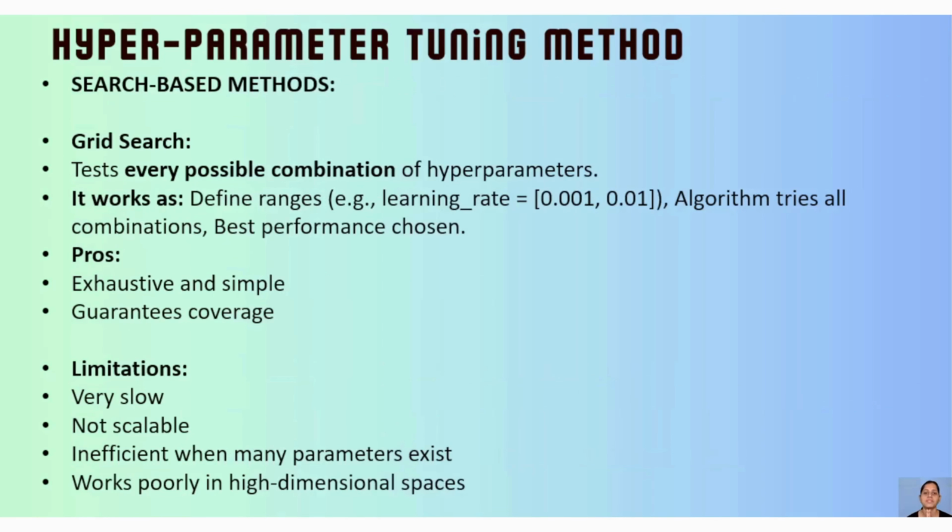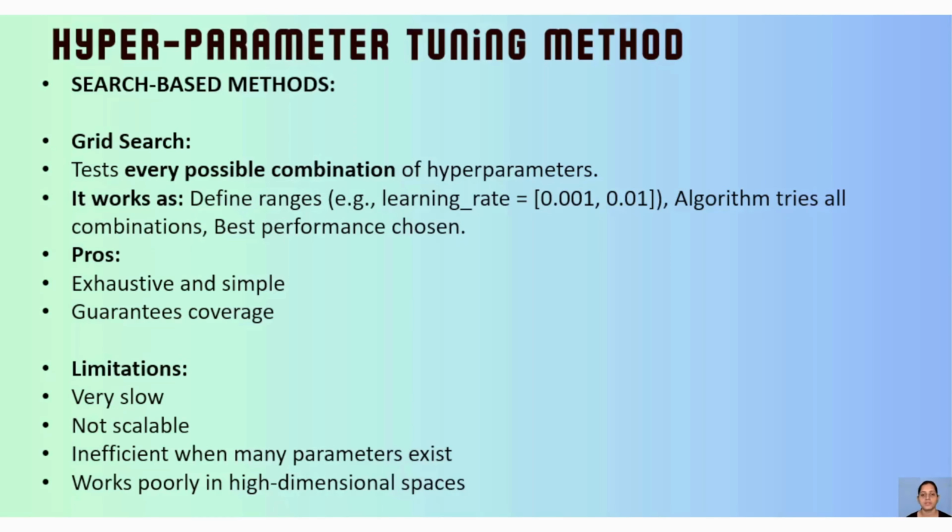Then we have the search based method. So we understood rule based, we understood manual method. Now we have search based method. In search based method, these are the most frequently used and most useful methods. One is grid search CV, grid search. What we are doing in grid search is that it tests all combinations of hyperparameters, right?